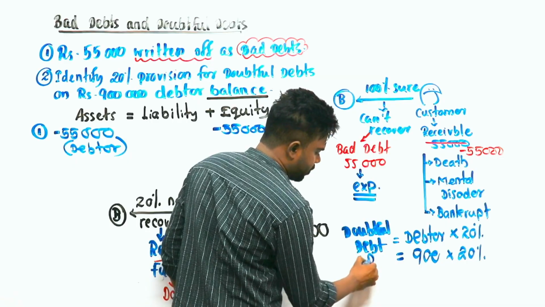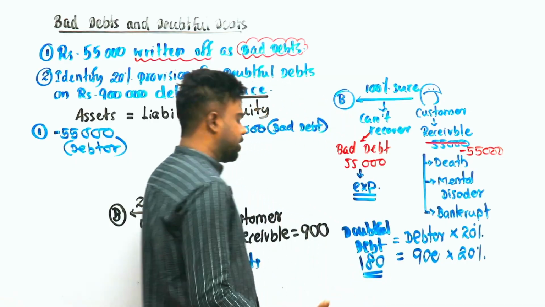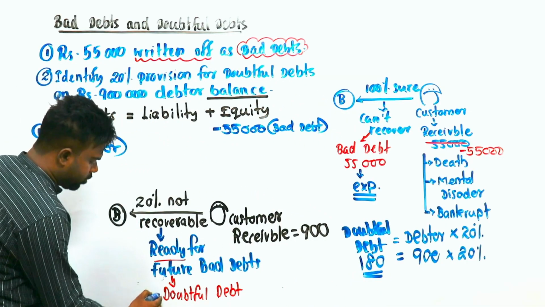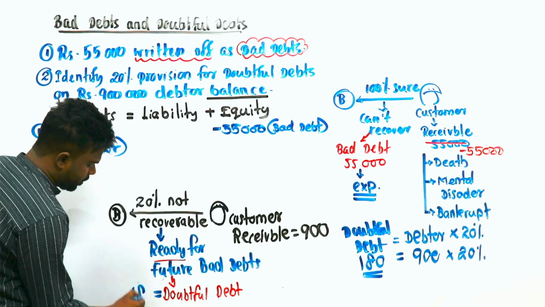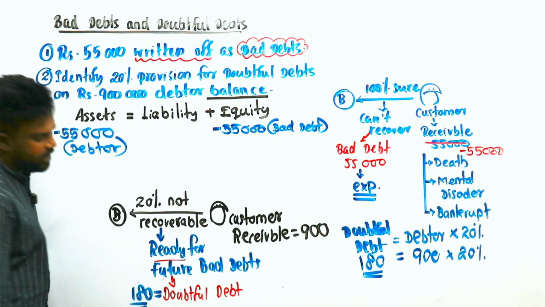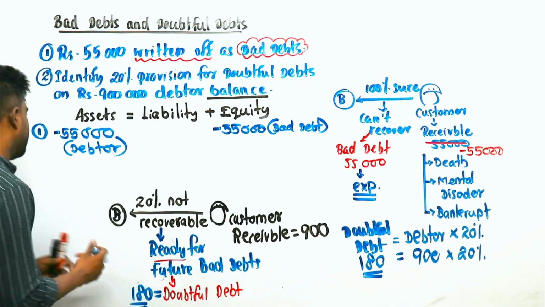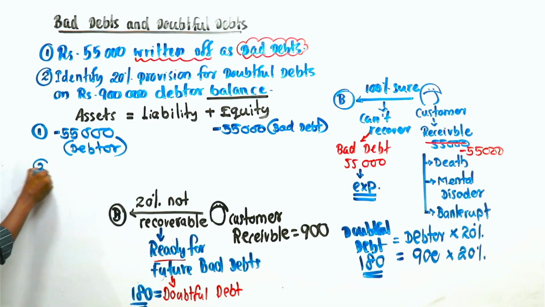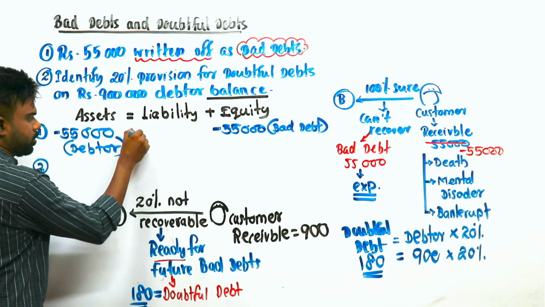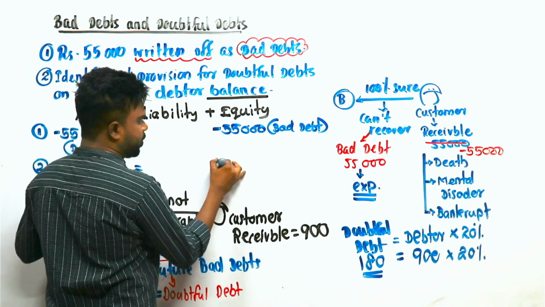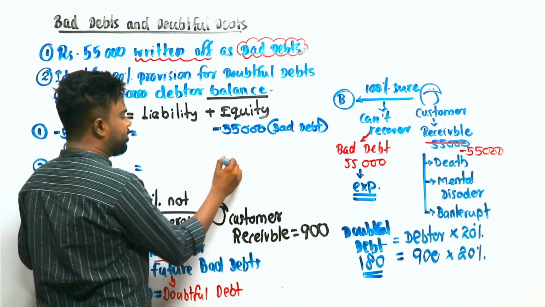How much? 180. That one is also an expense, right? You have to recognize the doubtful debt expense as 180. Clear? 180. So it becomes definitely an expense, right? So you have to deduct it from what? As an expense. And it can be recoverable, right?